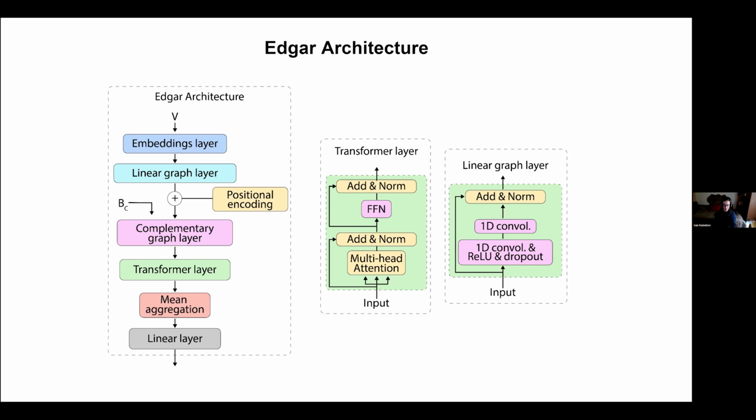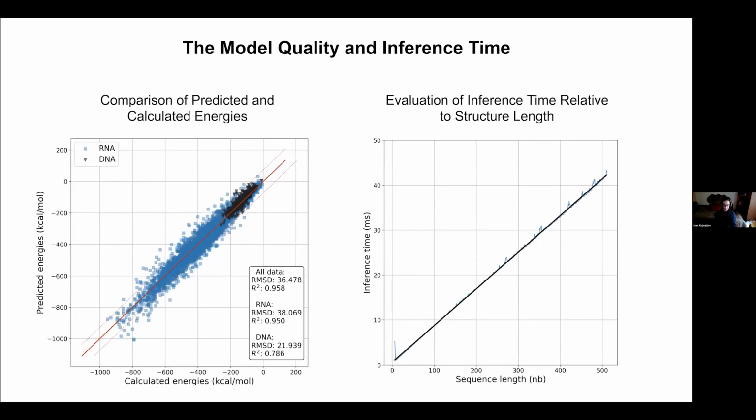To obtain global information about the whole structure of a nucleic acid, the resulting embeddings are processed by the transformer layer, which uses an attention mechanism. Besides predicting the target value, Edgar is also able to calculate its own uncertainty, which is proportional to prediction dispersion. Thus, the neural network predicts the folding energy and its potential dispersion based on the information about the primary and secondary structure. The model quality was assessed on a test dataset.